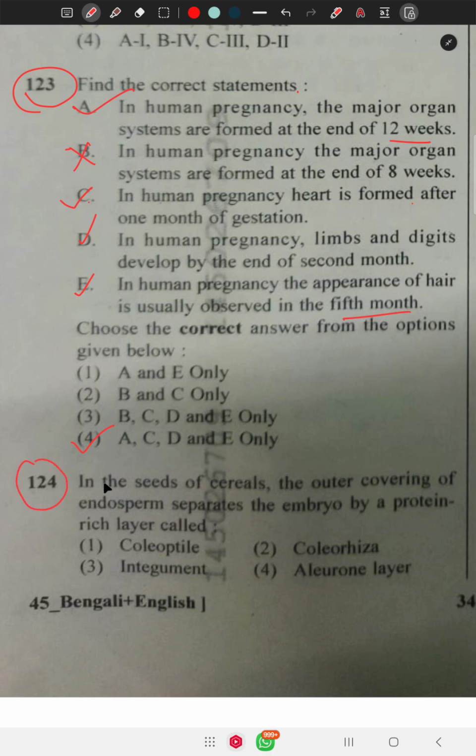Question number 124 says, in the seeds of cereals, the outer covering of endosperm separates the embryo by a protein-rich layer. This protein-rich layer is called the aleurone layer. Coleoptile is the covering of plumule, and coleorhiza is the covering of radicle. Integument is the outer layer of the ovule.